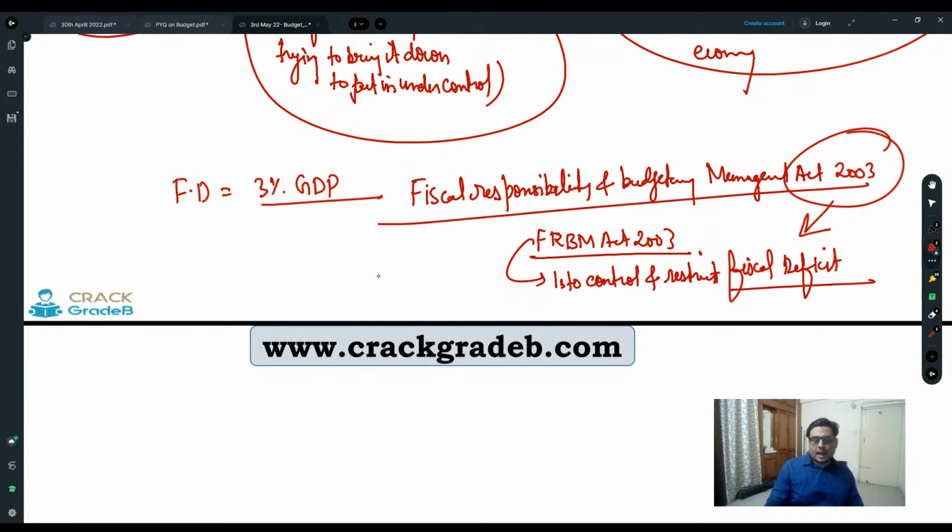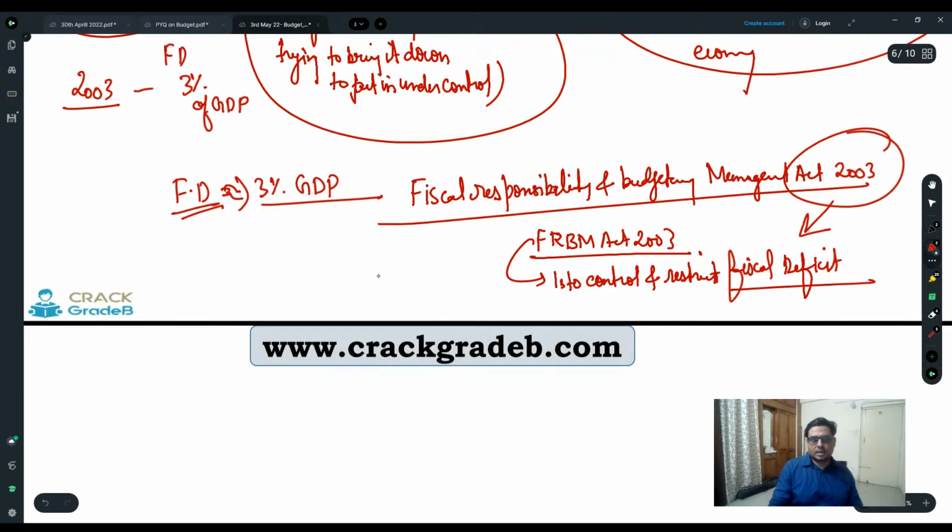That was the target set by the government when they passed the Fiscal Responsibility and Budgetary Management Act. But the problem was, suppose you are setting the target in 2003 that we are going to make fiscal deficit 3% of GDP, and you are setting this target for 2008. Fine. So suppose that your GDP is 100.